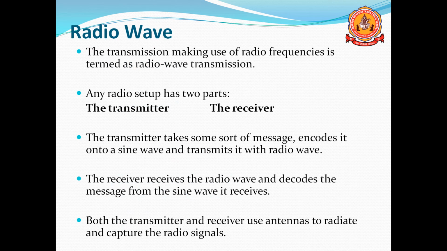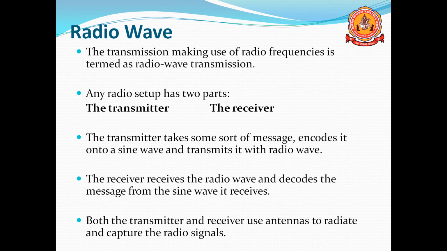Normally two devices are required: one is the transmitter, the second is the receiver. If you want to transfer data from one device to another, the transmitter first takes a short message and encodes it.